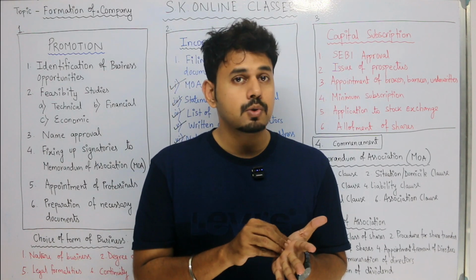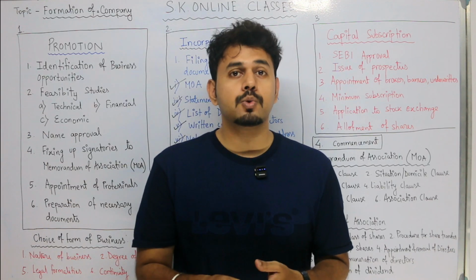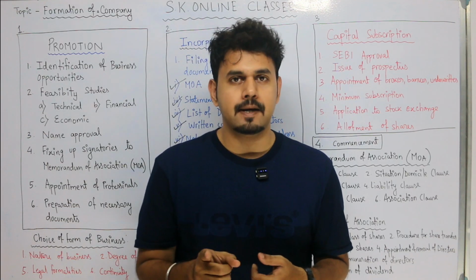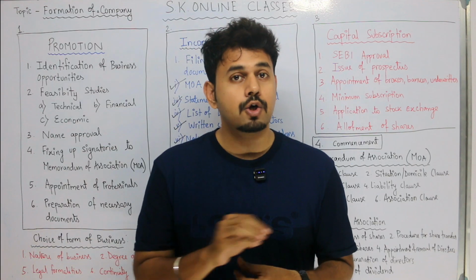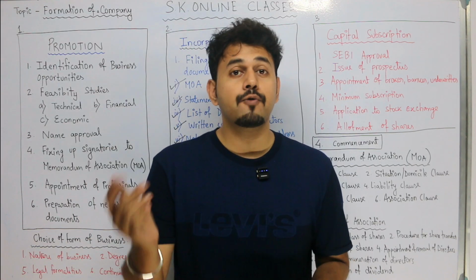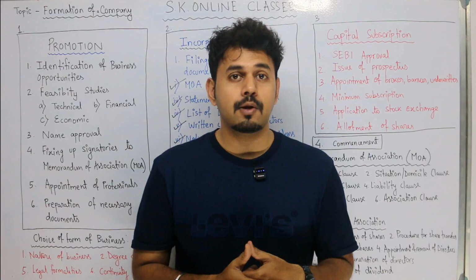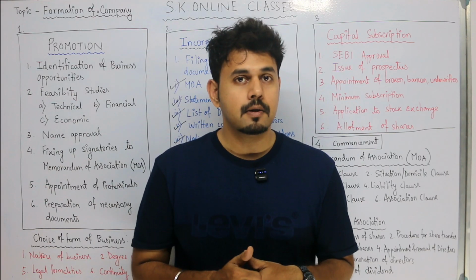Suppose I issue 10,000 shares. That means 9,000 shares must be subscribed by the public. If 9,000 shares are not subscribed by the public, I cannot go further. I have to stop there only. I cannot raise money from the public.